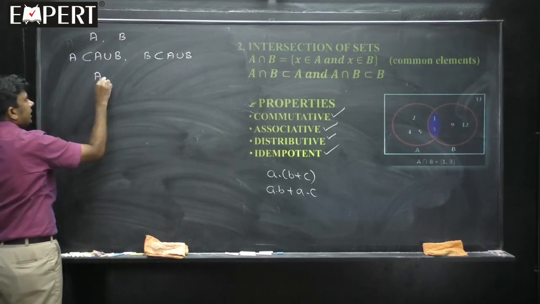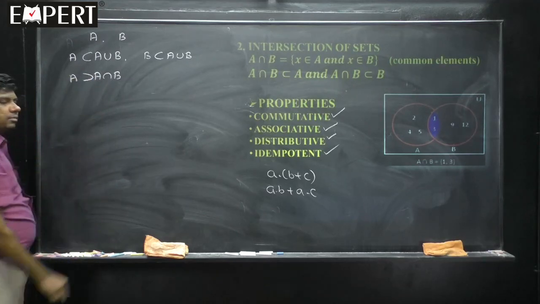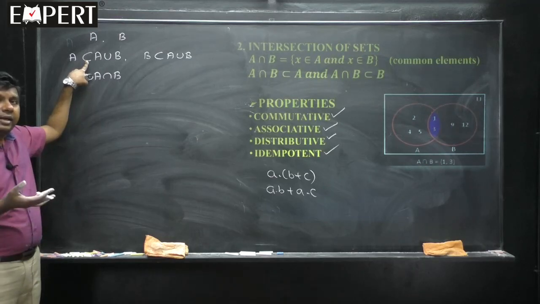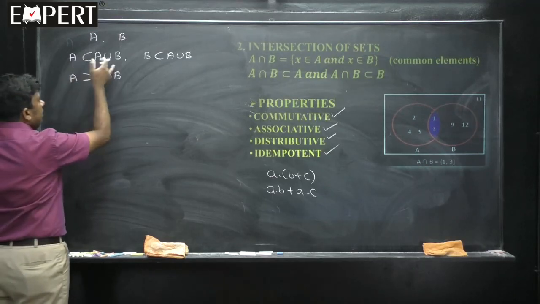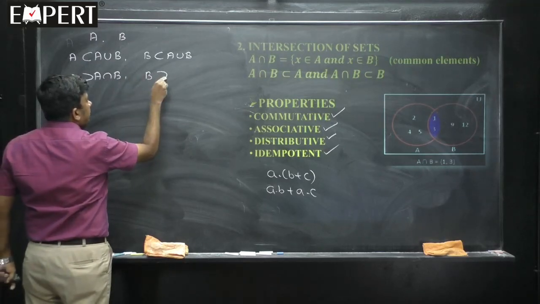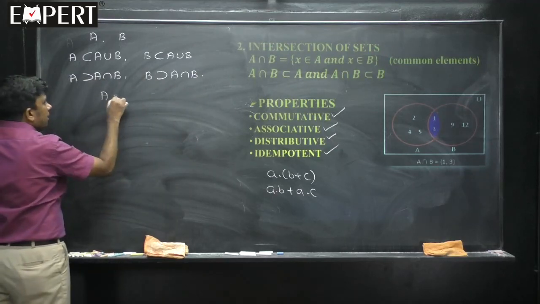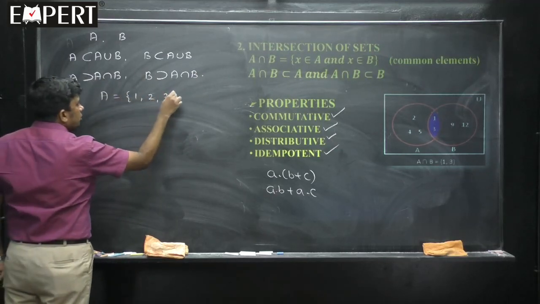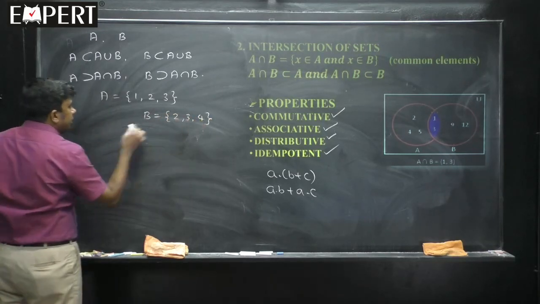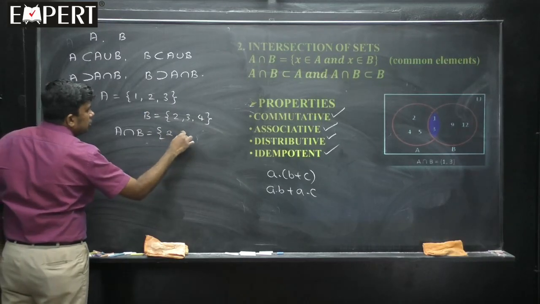But if you take intersection, students, then it will reverse. This is A. That contained in will become contains. A is contained in the union, but A contains the intersection. Here also it reverses. For example, if I take A as 1, 2, 3 and B as 2, 3, 4, my first question is, what is A intersection B? A intersection B is only the common elements 2 and 3.